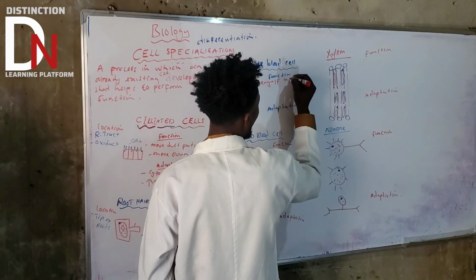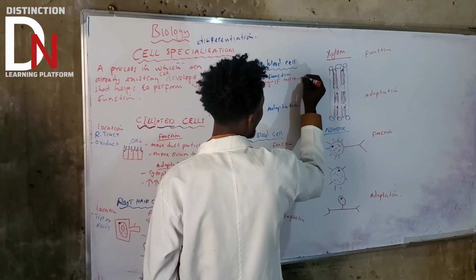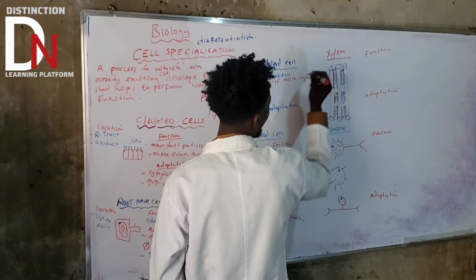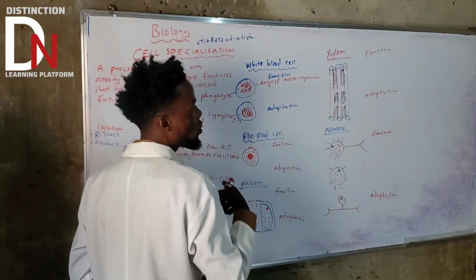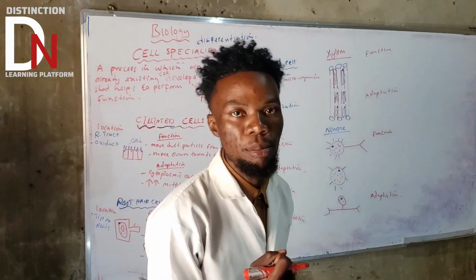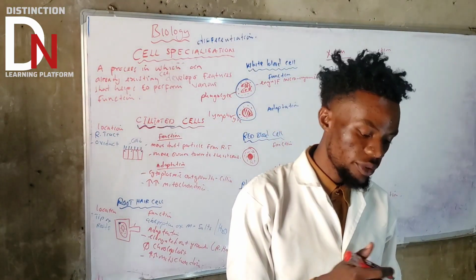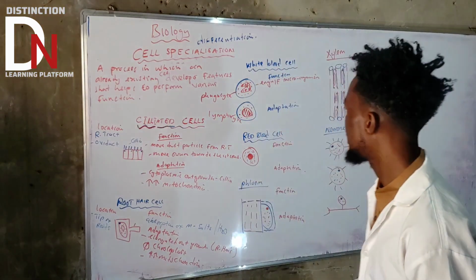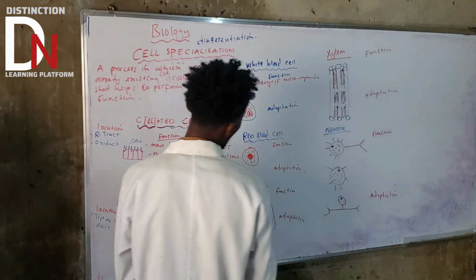It's going to engulf them so that it kills the bacteria by a process called phagocytosis.